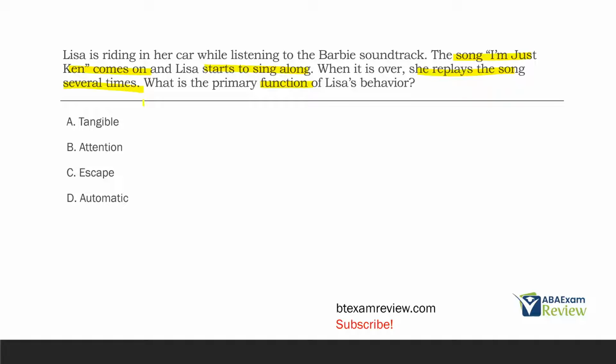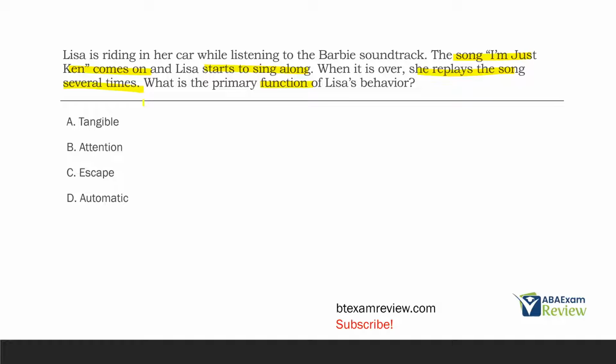No, she's not, right? She's just by herself in this car, replaying the song over and over. So is she doing it for attention? Well, there's nobody else mentioned in the question. She's not gaining attention of anybody, so we can't really assume she's doing it for attention. She just seems to really like the song, right? She's singing along. She wants to hear that song over and over and over again. What about C, escape? Again, Lisa's not escaping from anything. It's quite the opposite, really.